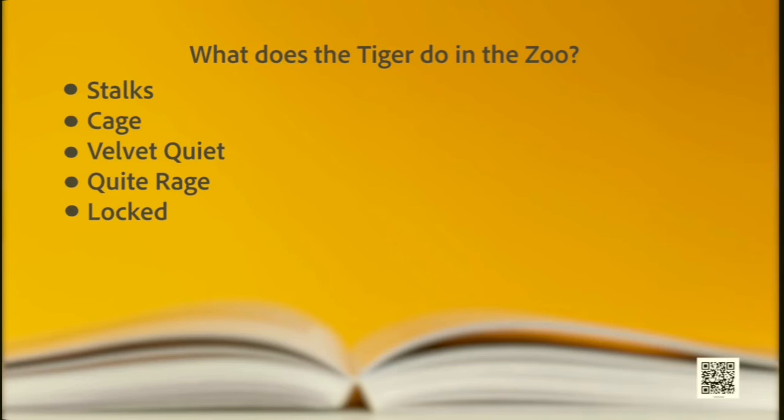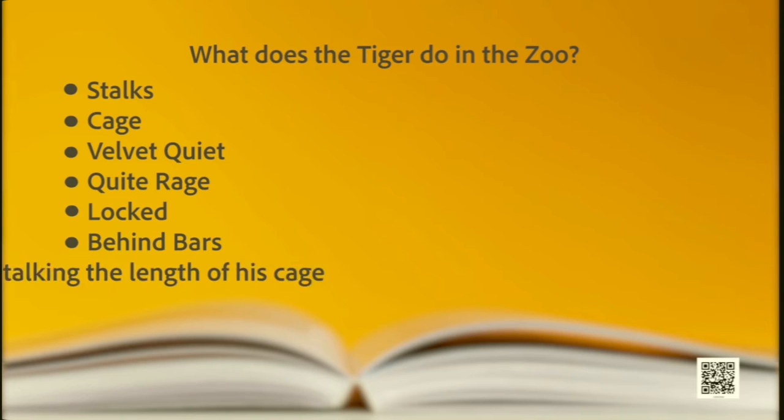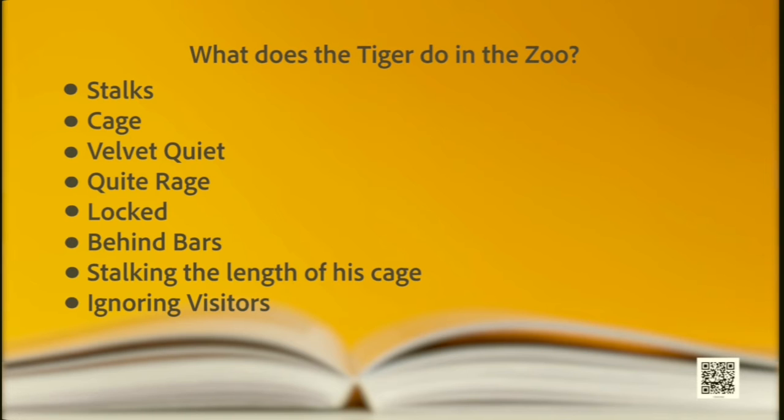He's in his quiet rage. Then he's locked in a concrete cell. His strength is somewhat behind bars. And he's stalking the length of his cage. It's not very long, but still he is trying to do his safari, the majestic walk. And he's ignoring the visitors who have come to see the tiger. So he doesn't want to see humans.